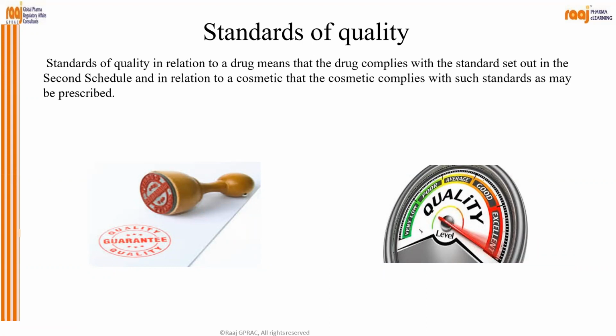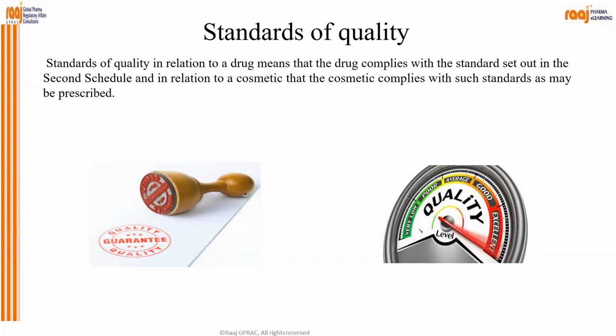The standards apply in both ways. Like you said rightly, standards which are used for analysis, like qualitative or quantitative analysis. Am I right? And the standards of quality in relation to the drugs means the drug complies with the standards set out in the second schedule. That means there are certain standards, certain specifications with which all the drugs which are analyzed have to comply.